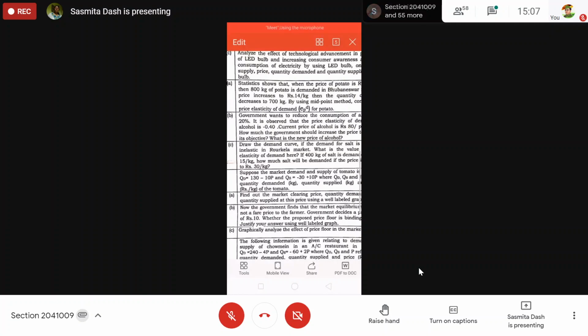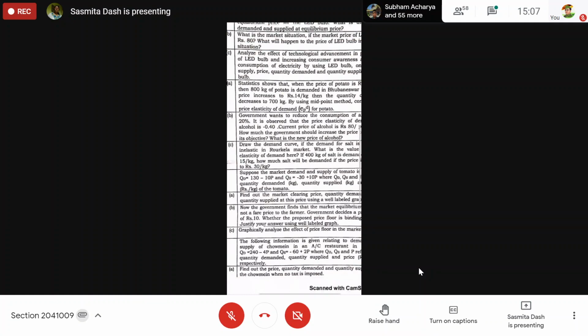Third question is, if 400 kg of salt is demanded at price 15 rupees per kg, how much salt will be demanded if the price increases to 30 rupees per kg? You write the answer and draw the diagram. What will be the diagram of demand curve?